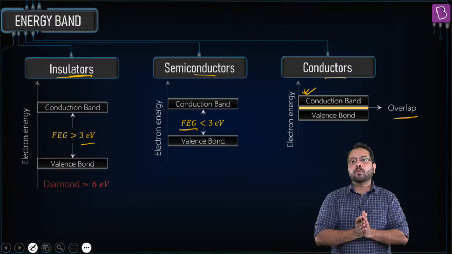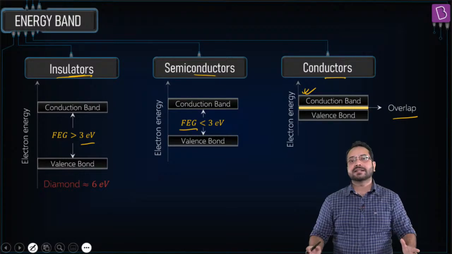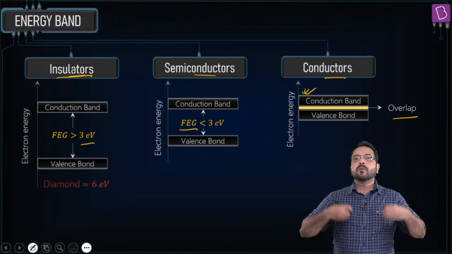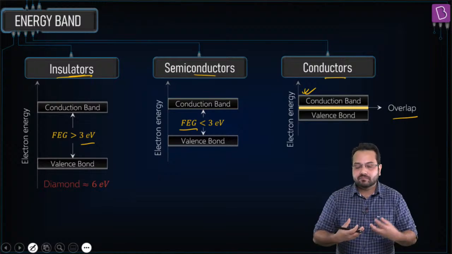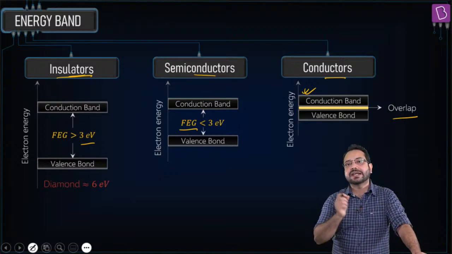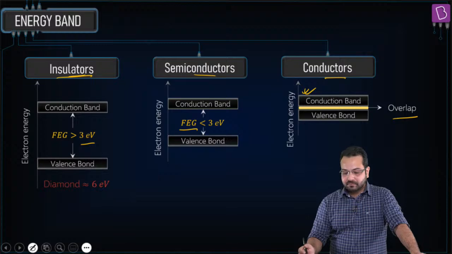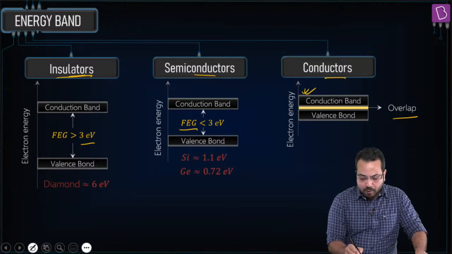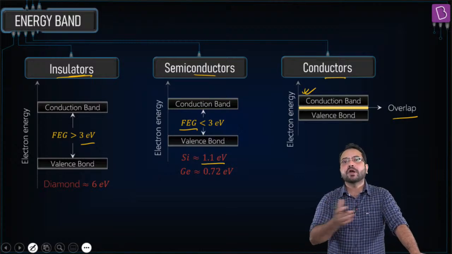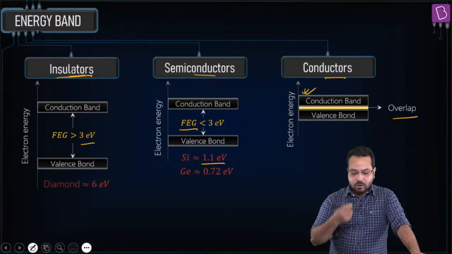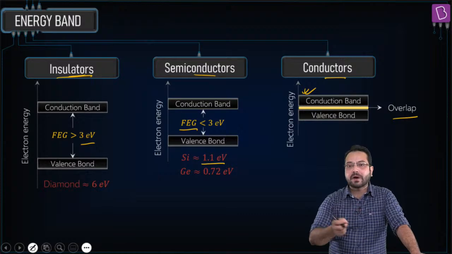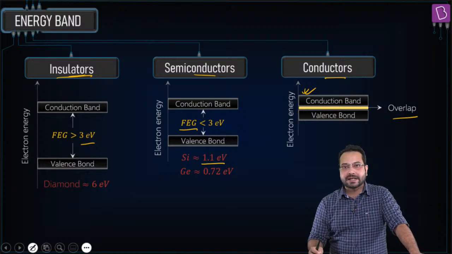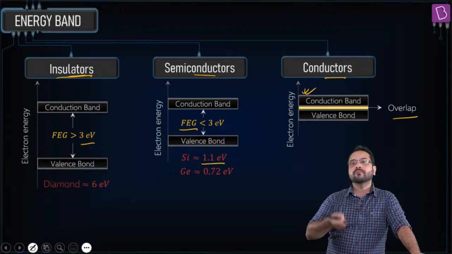Alright, so this is how we classify conductors, semiconductors, and insulators, and the reason is simply the energy gap. Is that correct? Alright, so for silicon, you have to provide an energy of 1.1 electron volt. The energy gap is 1.1 electron volt. So if we provide 1.1 electron volt to the electron, then it is going to go from the valence band